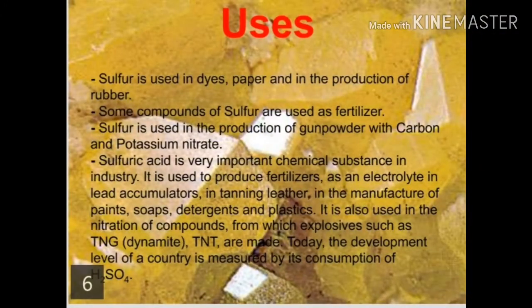Sulfur uses. Sulfur is used in dyes, paper, and in the production of rubber. Some compounds of sulfur are used as fertilizer. Sulfur is used in the production of gunpowder with carbon and potassium nitrate. Sulfuric acid is a very important chemical substance in industry.